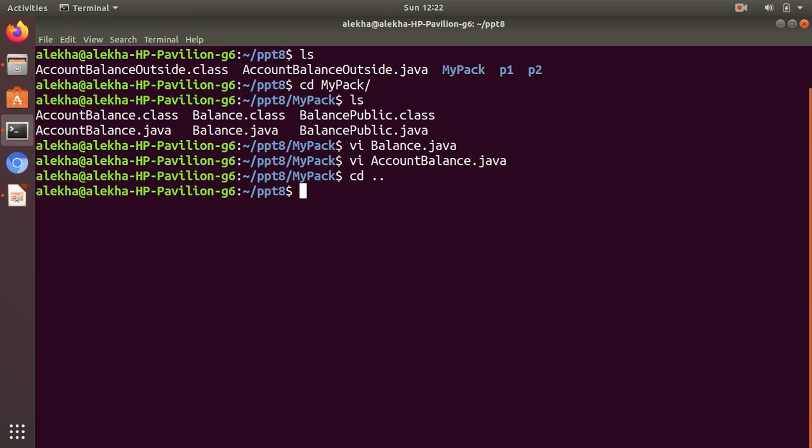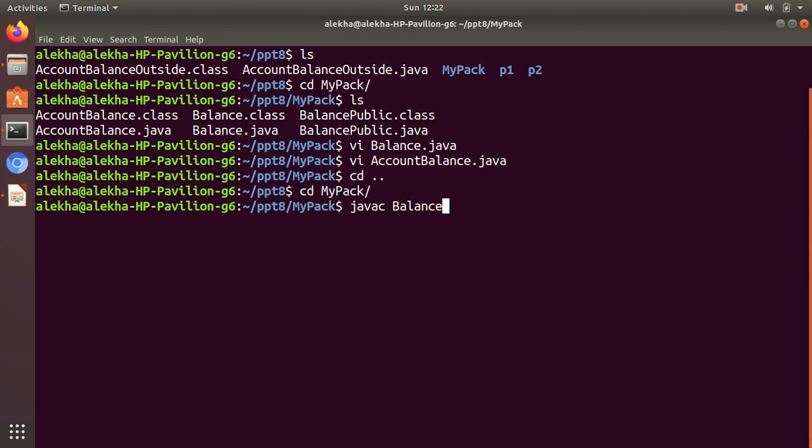To use Balance, I need it to compile AccountBalance, so I must compile it before using the class. I have already compiled it, you can see that.